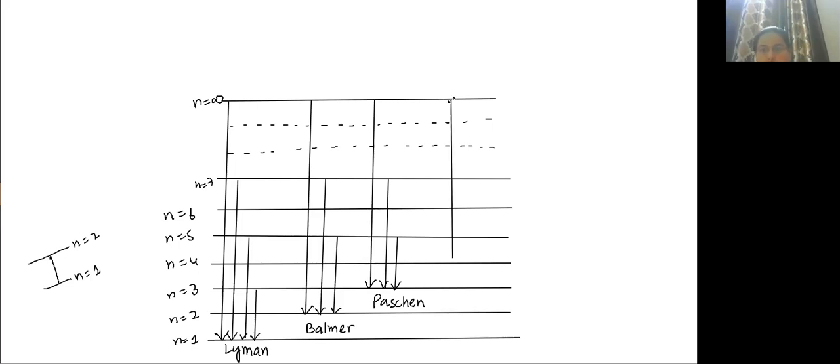If they come to n equal to 4, that is known as the Brackett series.